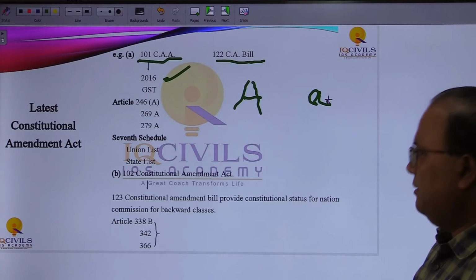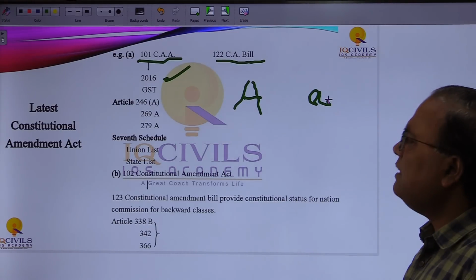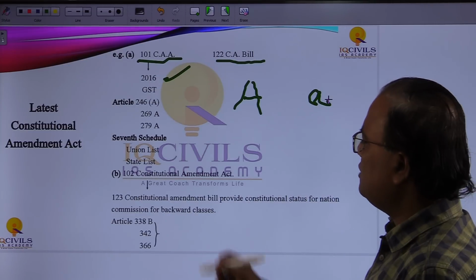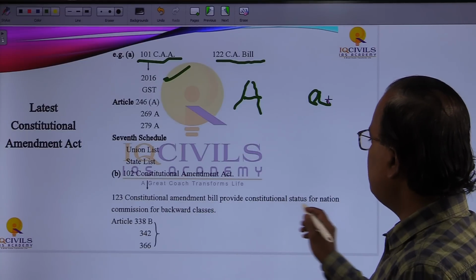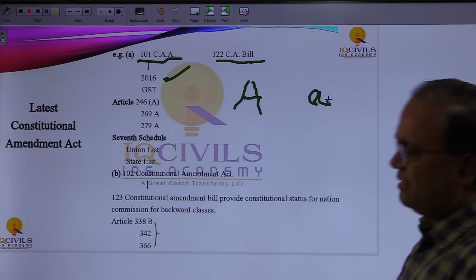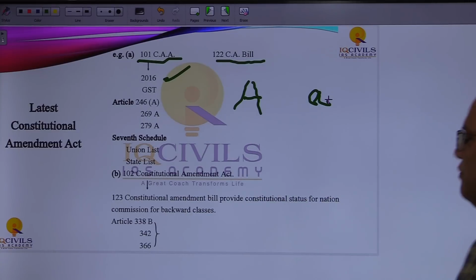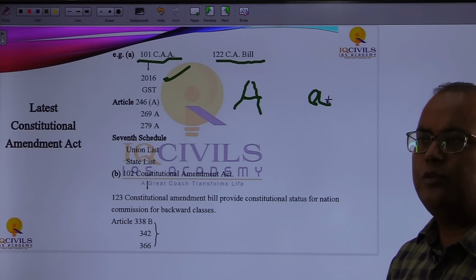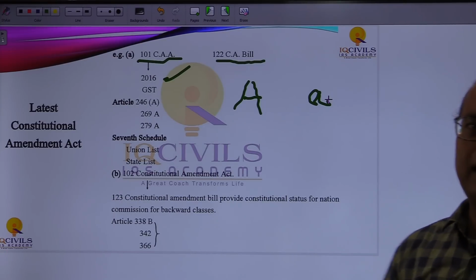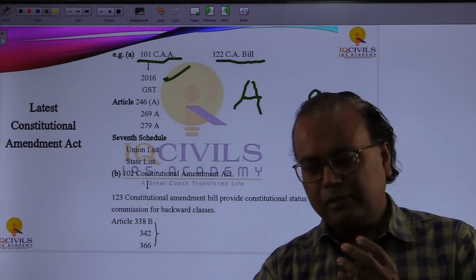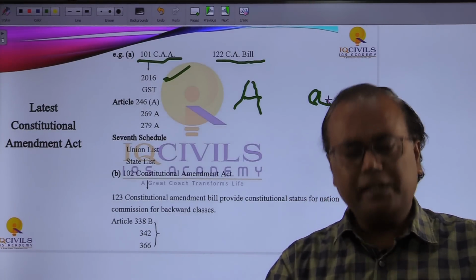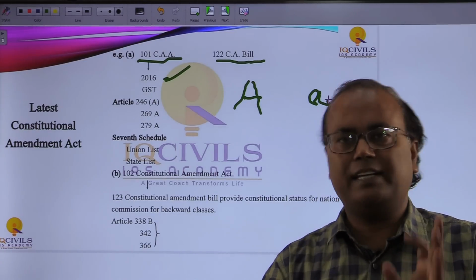Okay, and now the next one is the 102nd Constitutional Amendment Act, that is the 123rd Constitutional Amendment Bill, which provides constitutional status for the National Commission for Backward Classes. Earlier this National Commission for Backward Classes used to be a statutory body. Statutory body means it has been enacted by an act, okay, and now it is in the constitution itself.